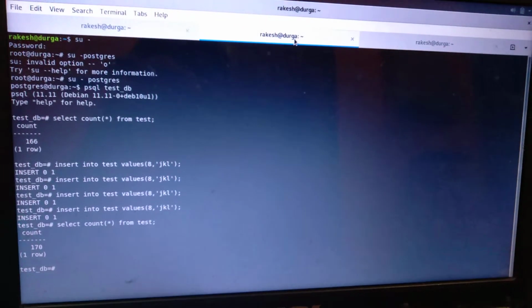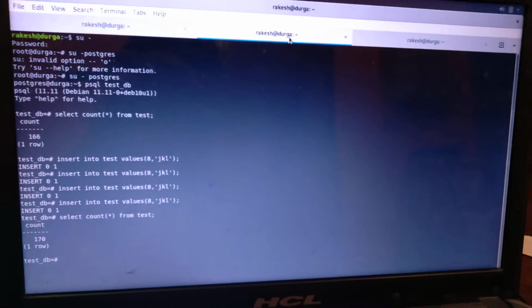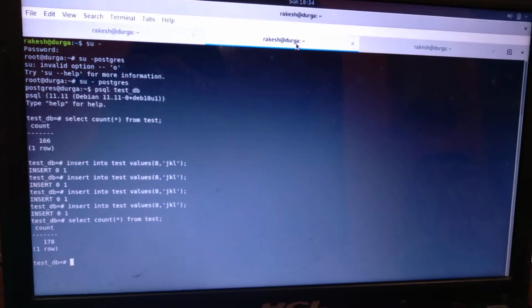We are fetching two attributes here, the database size and the number of records in a test table. I have created one table space here. You can see here I have created one table that is called test, and I have inserted a few records, and I am sending the number of records as a parameter to the cloud.